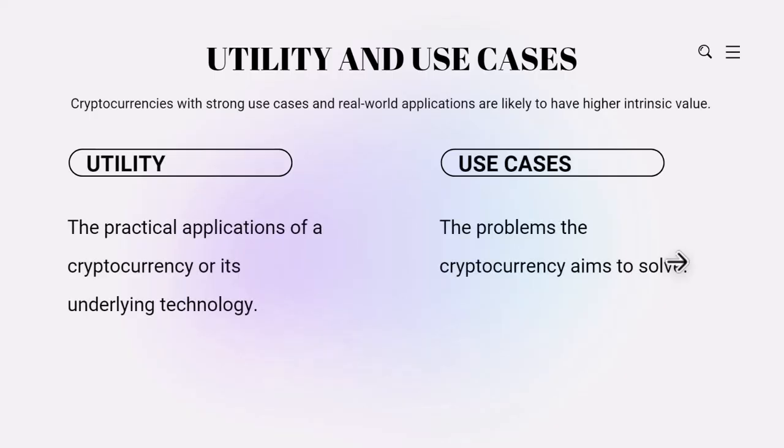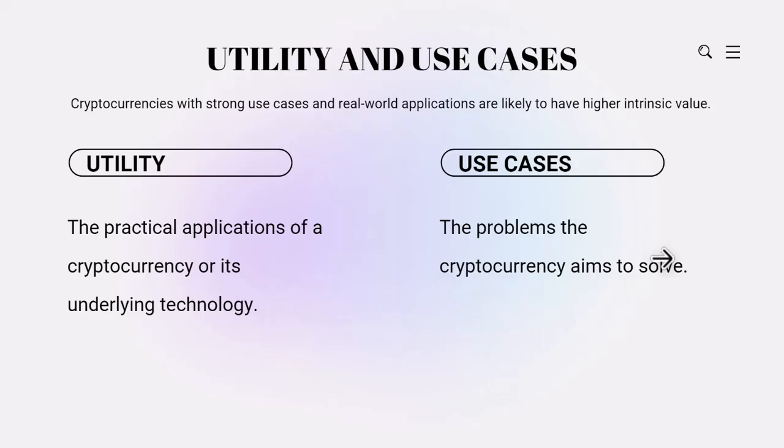Then we check the utility and use cases. Cryptocurrencies with strong use cases and real-world applications are likely to have higher intrinsic value. This is why we chose the coins I'll be recommending later on. I use the utility and use cases, then check the potential of these coins. That's why I'm recommending them, and you will do the same as well. We'll go through the whole process of choosing the coins we are going to be buying.